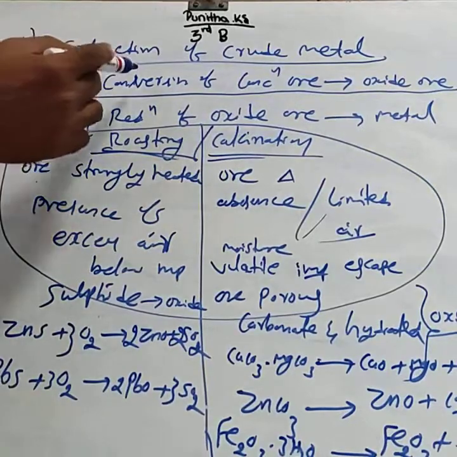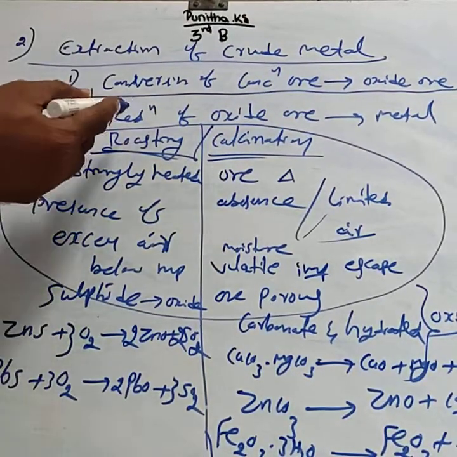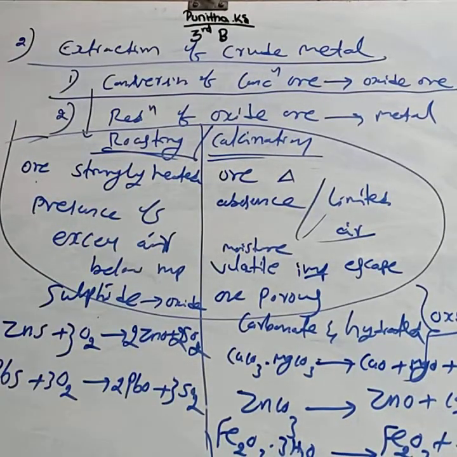This is about the conversion of concentrated ore into oxide ore. In the next class, we will consider the reduction of oxide ore into metal.